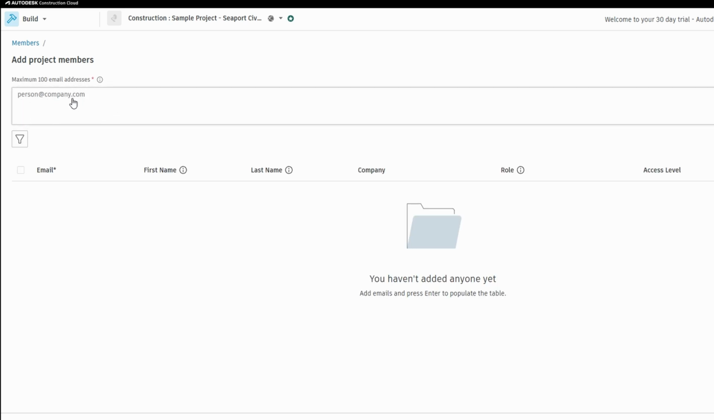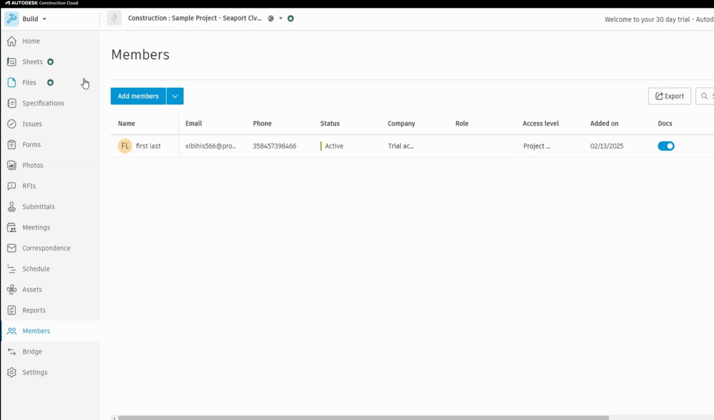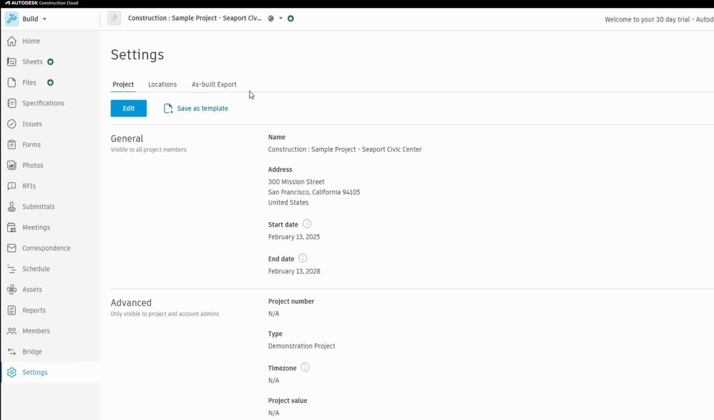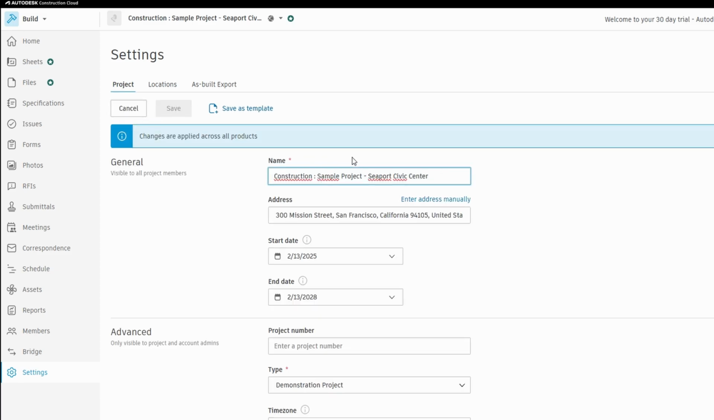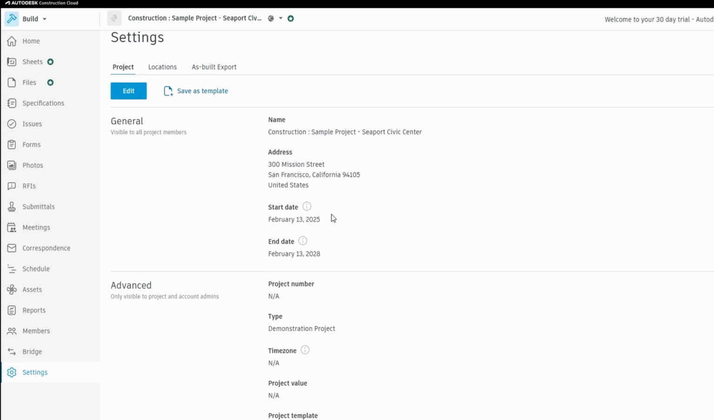If you need to update your project information, such as the project name, address, or client info, you can go to the settings. You can adjust all project details here to keep everything organized. There's so much flexibility in the platform, and these tools will help you collaborate more effectively with your team, manage your project efficiently, and stay on top of all the details.